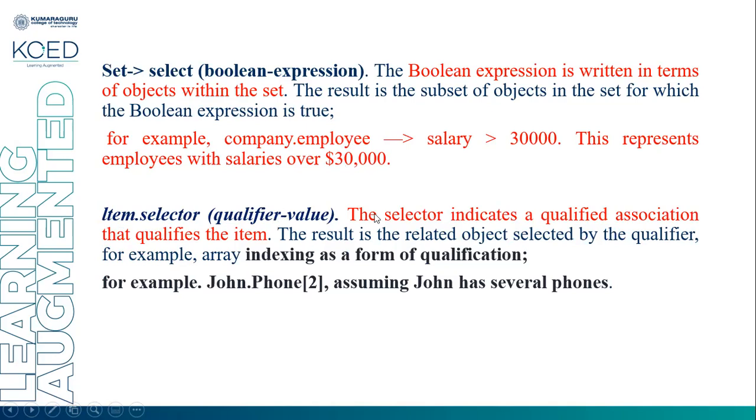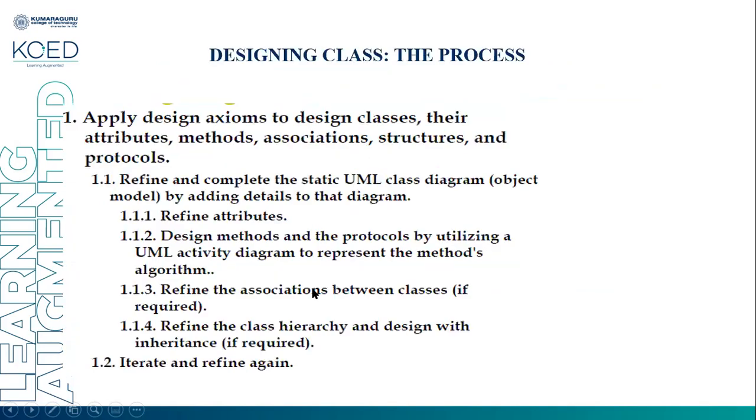Item dot selector qualifier value. The selector indicates the qualified association of the qualified item. The result is the related object selected by the qualifier. For example, indexing is a form of qualification. John dot phone 2, assuming that John has several phones. Phone 2 means the phone number stored at index position 2 will be extracted.